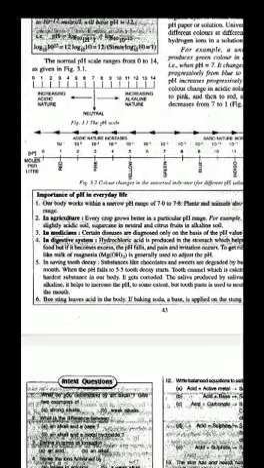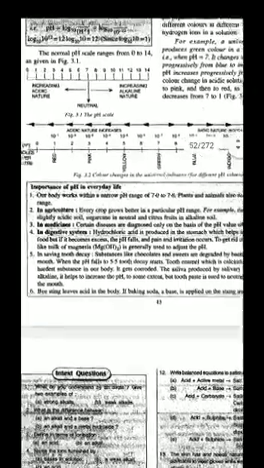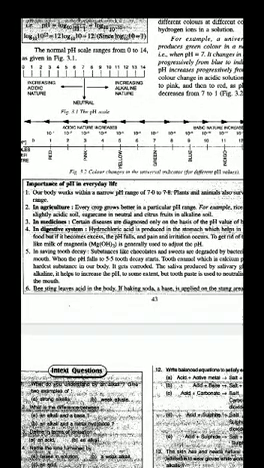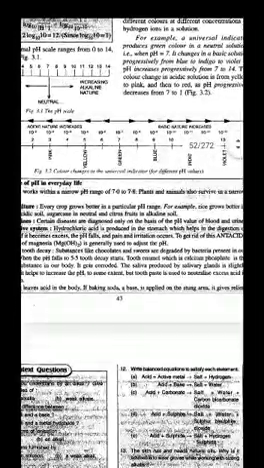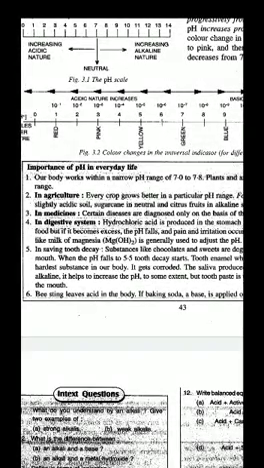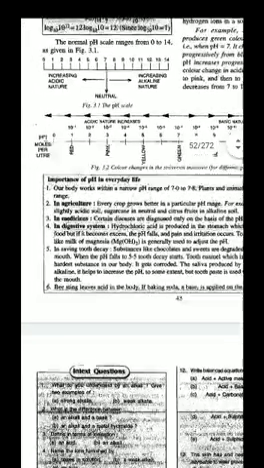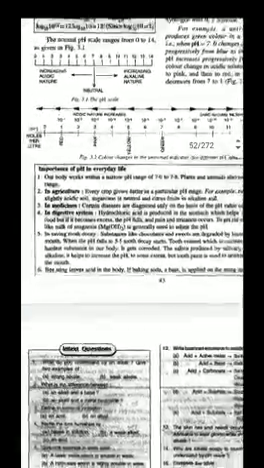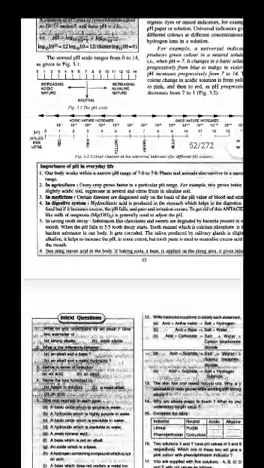Children, now we have the next topic: importance of pH in our life. Why are we talking about pH so much? Children, any substance's reactivity is totally based on its pH. Our body works in a narrow pH range of 7 to 7.8. Plants and animals also work based on that. If there is a little change in pH, our hormones, enzymes, everything will be disturbed.